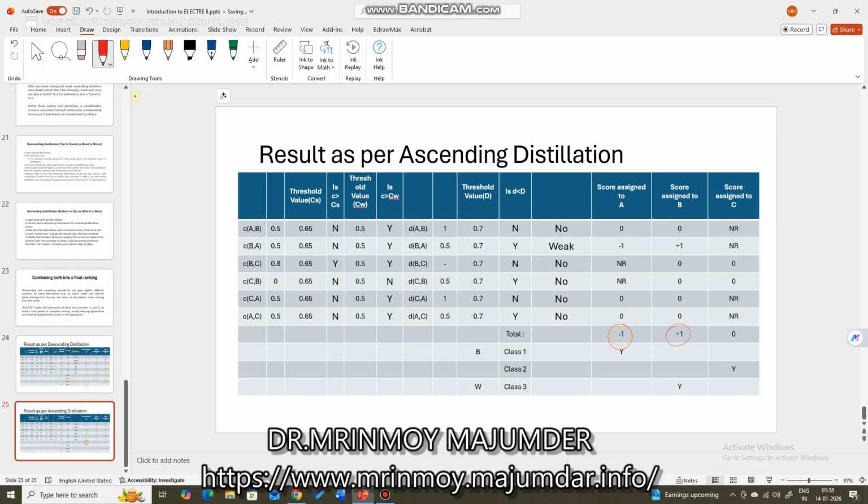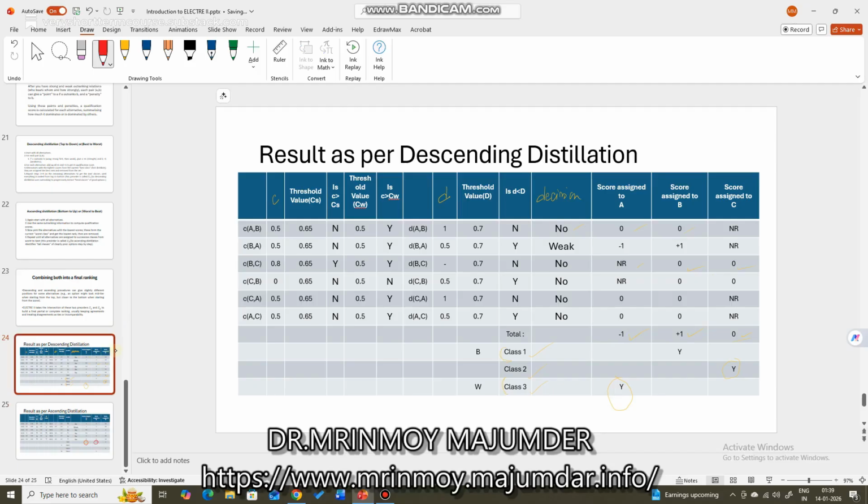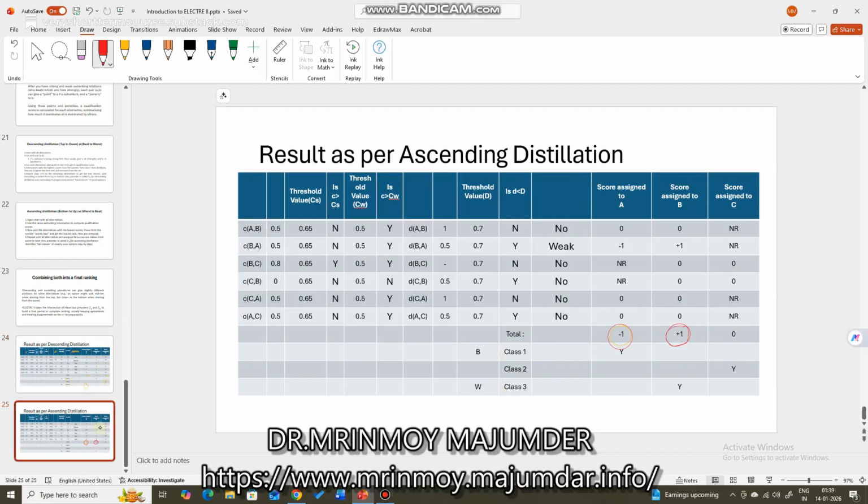This is the best value, right? So in case of descending distillation, best to worst is followed. Yes, I have told you the right thing. In case of ascending distillation, worst to best follows. Bottom up follows. So worst is which one? Can you say which one is worst?